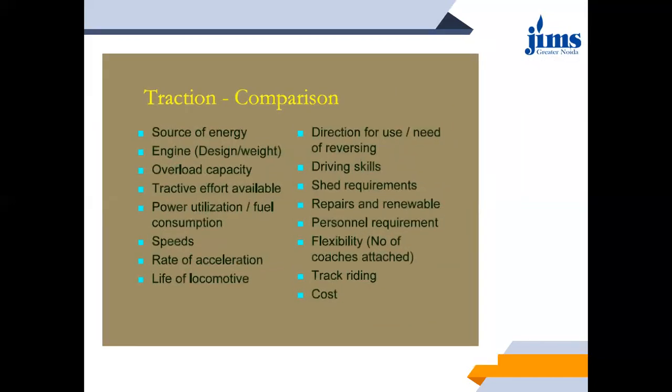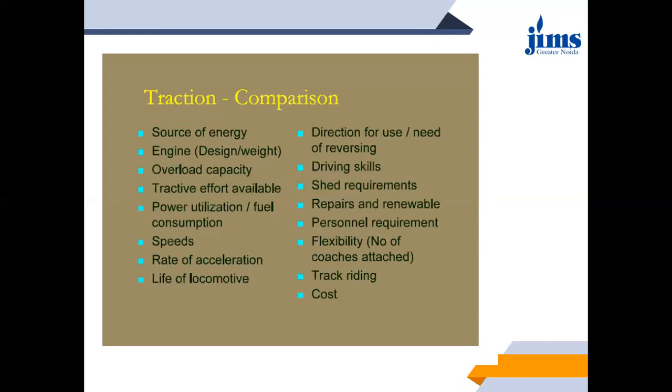Now when we talk about the comparison, it is a traction comparison between all the tractions available, that is the three tractions: steam, diesel and electric. As of now we'll be dealing with only two tractions, diesel or electric.